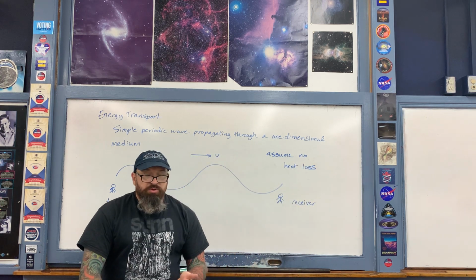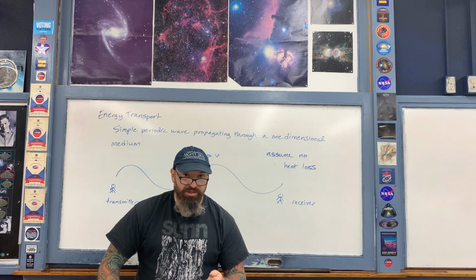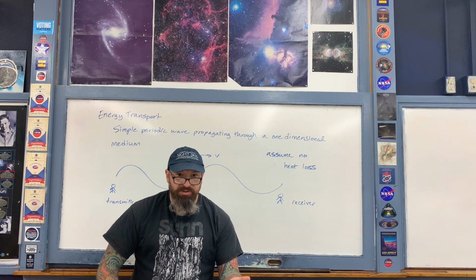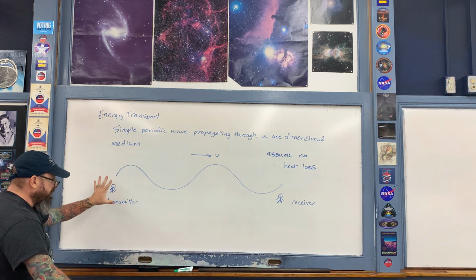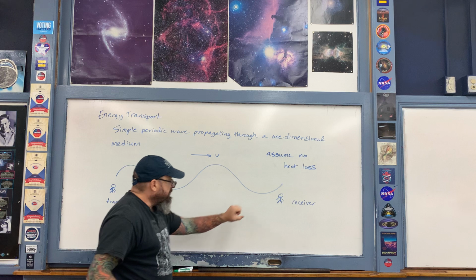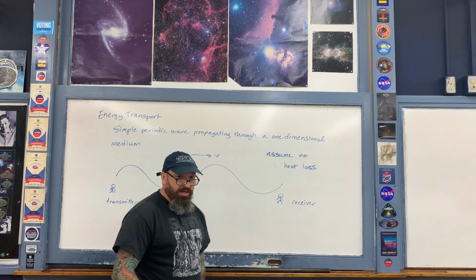What we're going to do is derive an expression for the power transmitted, the amount of energy per second that is propagating through this medium. This is the energy per second that this person uses to transport these waves. This is the amount of energy per second that this person receives over here on the other side.